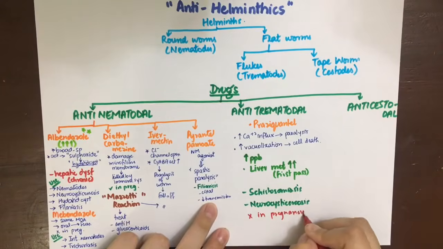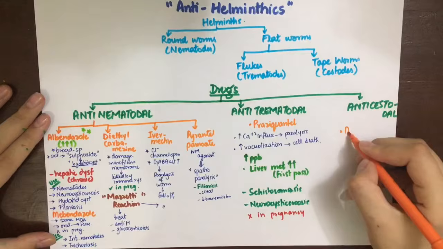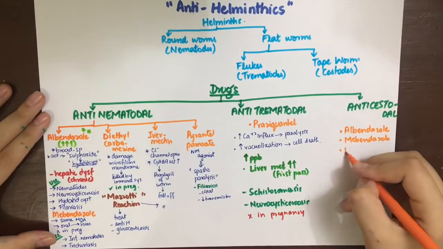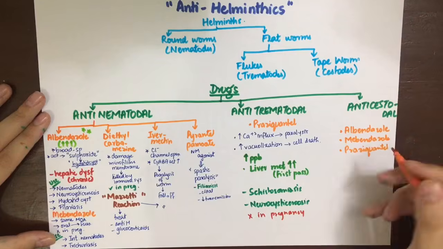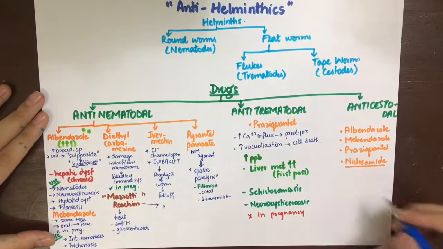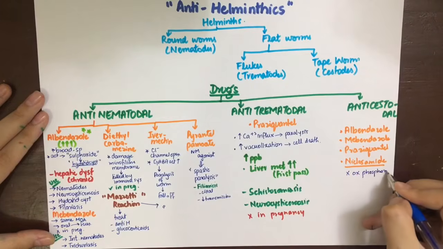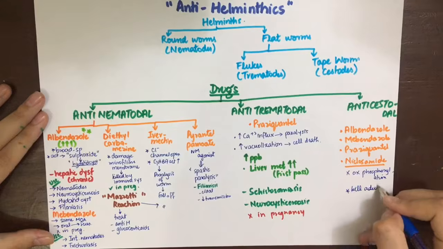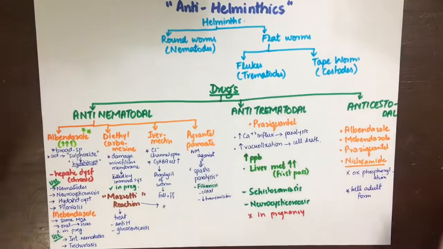Lastly, we have the anti-cestodal drugs, which include albendazole, praziquantel, and niclosamide. Niclosamide acts by inhibiting oxidative phosphorylation and thus kills the worm. Its main action is on adult worms. That's all.